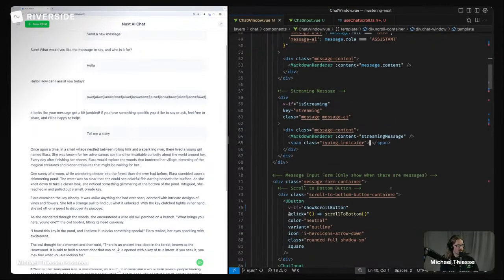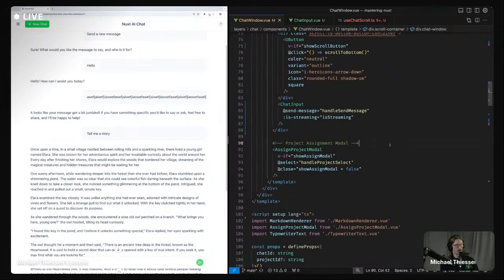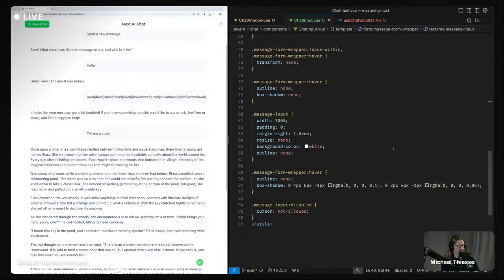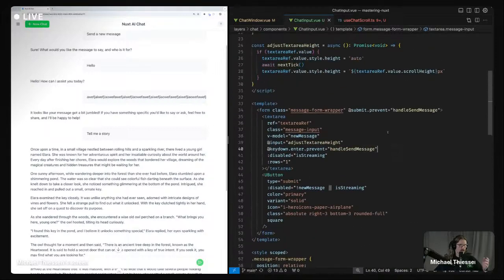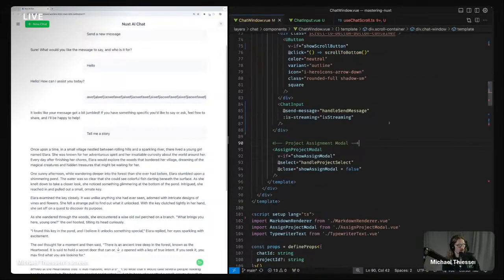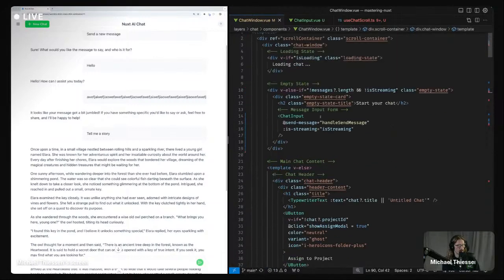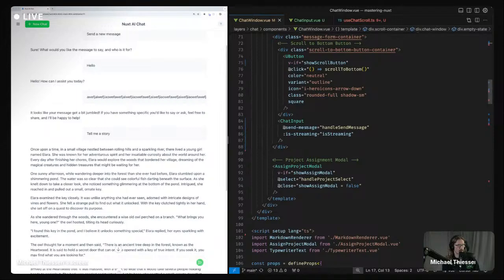So essentially, we would go through this whole thing in this way. We'd create humble components like this chat input. Now this component can be used anywhere in our app quite easily. We saw this already. I got it working in our empty state up here, and I was able to just put it in at the bottom here. And if we needed to use this chat input anywhere else in our app, it would be fairly easy because all it expects is this prop is streaming and a send message thing.